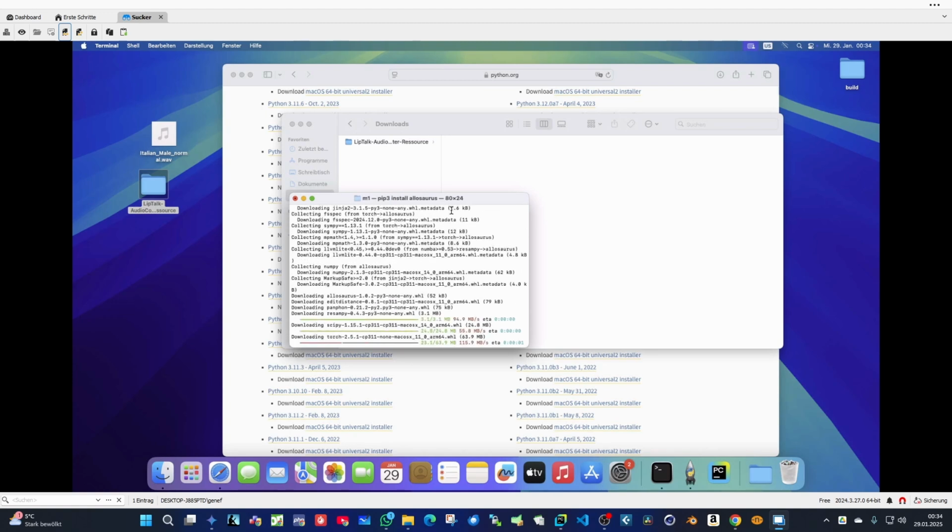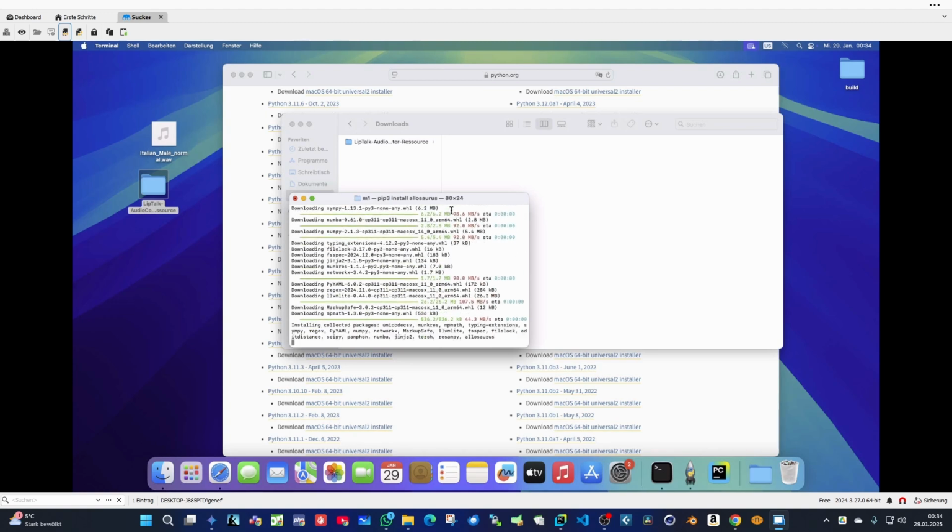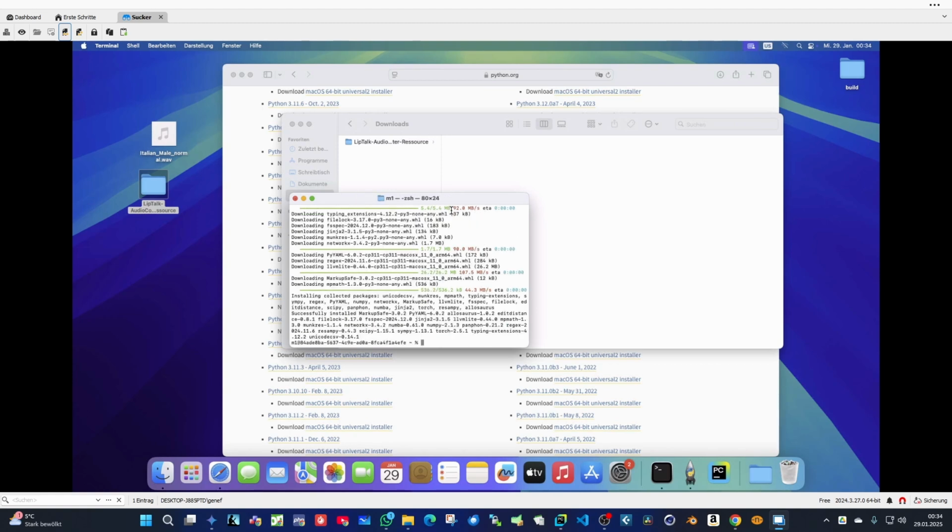Okay, we have to type in pip3. So it installs all the requirements for the module. You have to install Python so that the Python files can run on your system, and then you also need globally the module which is needed for LipTalk to convert. So it's a kind of library. Okay, everything is done.